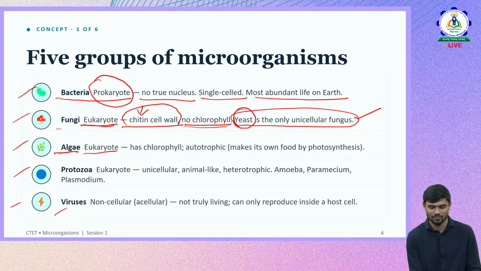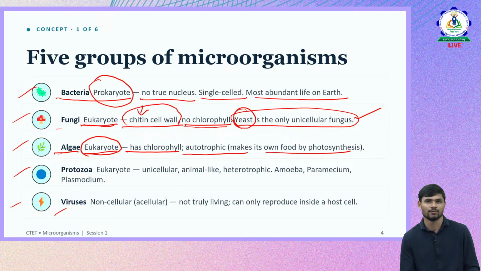Then we have algae, which is a eukaryote. It has chlorophyll, so it does photosynthesis, so it is autotrophic in nature, making its own food. Then protozoa, which is also a eukaryote, unicellular.